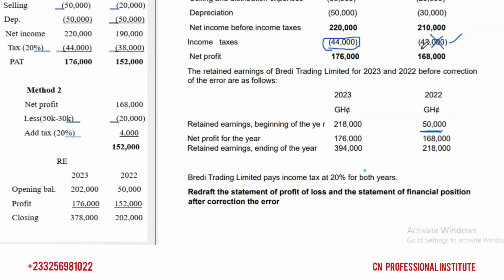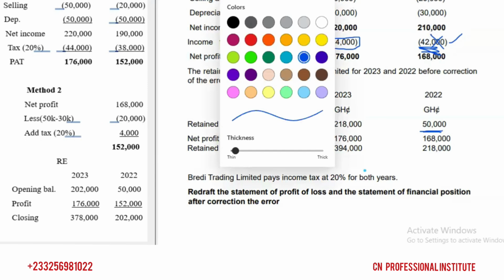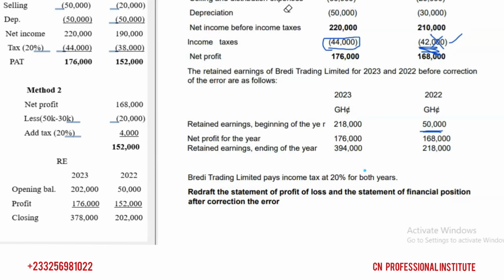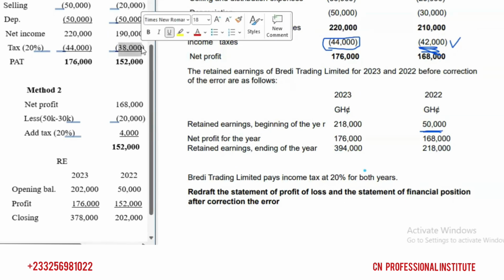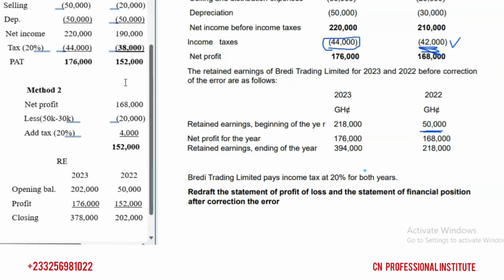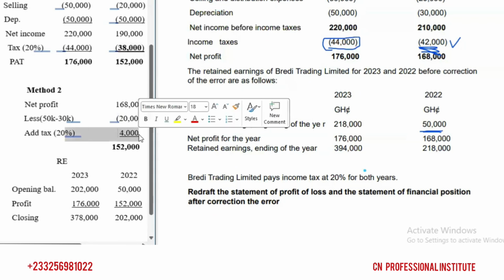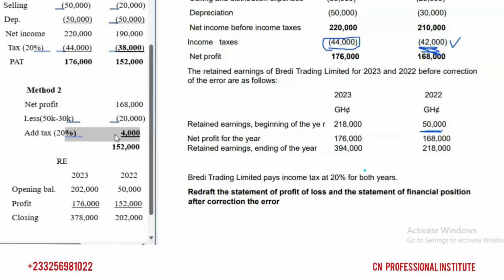So can you see that the difference is the same as this 4,000 that we've added back? Can you see it's the same as the 20%?